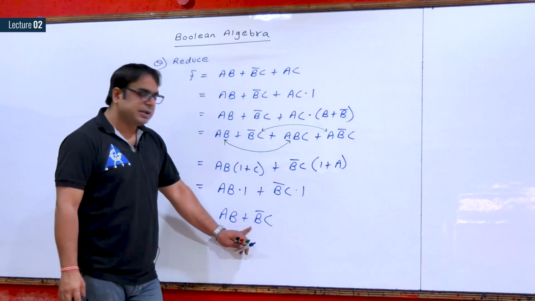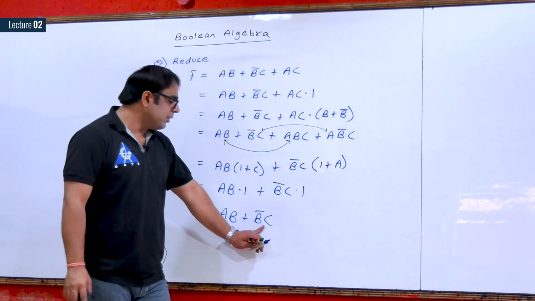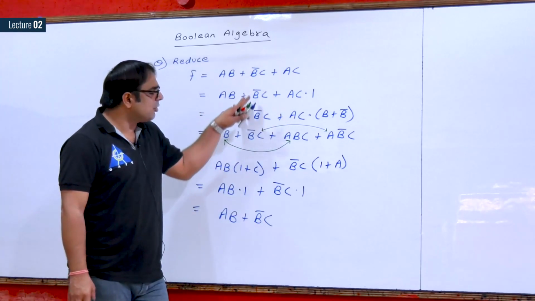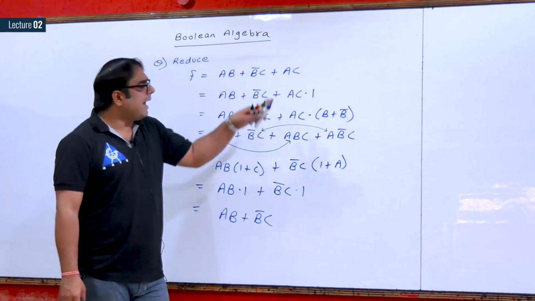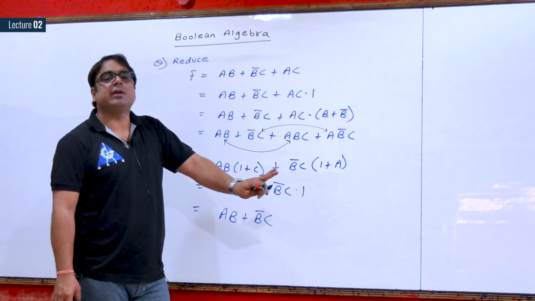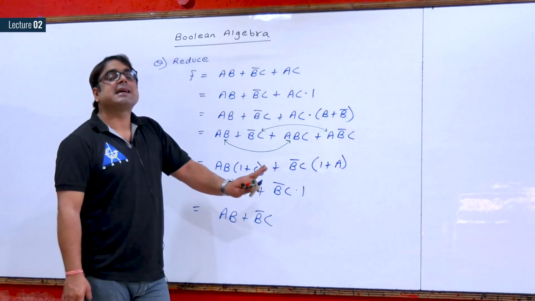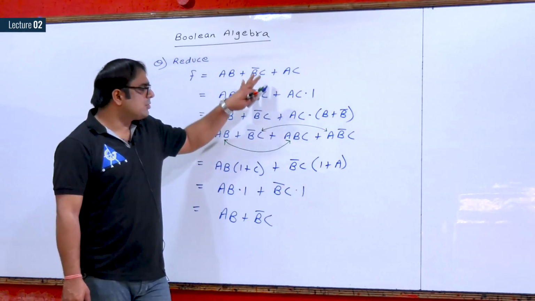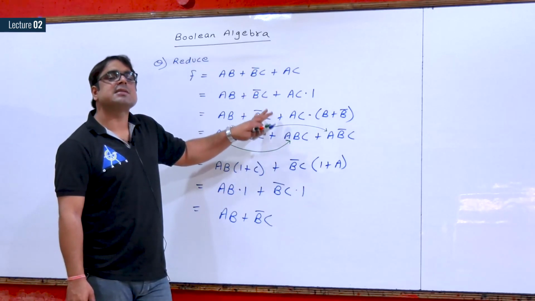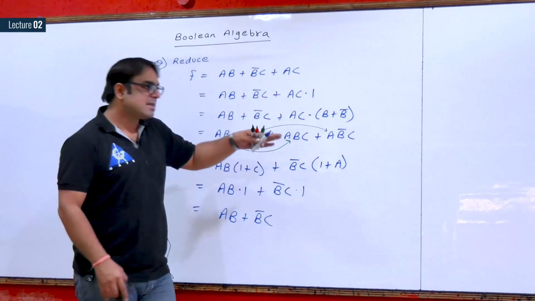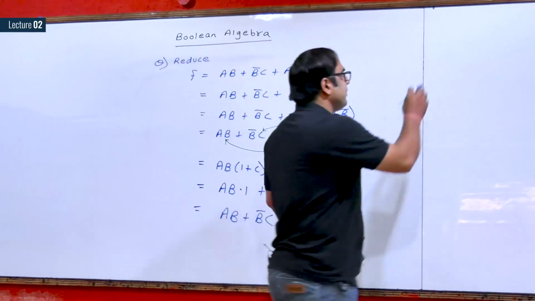So I hope you have got it correct, and some of you who have not got it correct must be wondering how I have solved it so easily. I have solved it so easily because it is a very standard law of Boolean algebra called the consensus law.